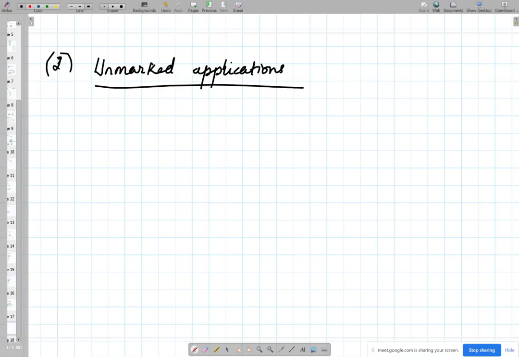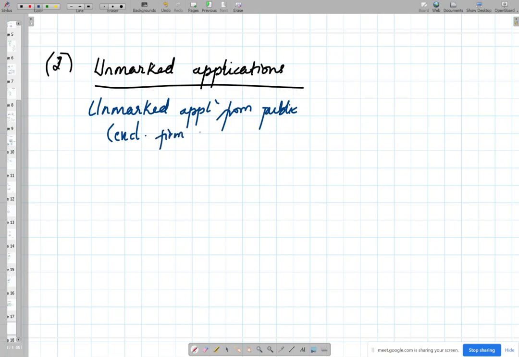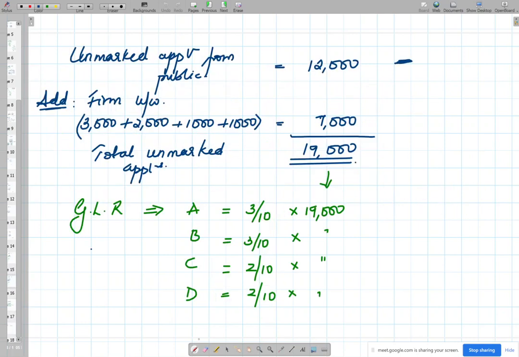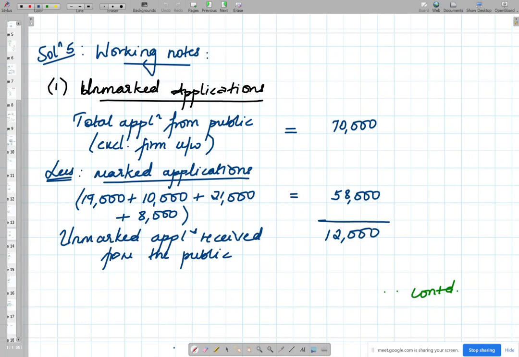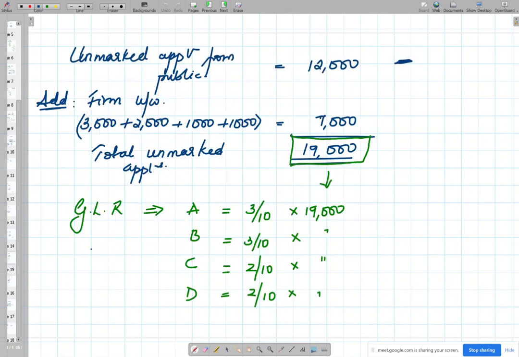Okay, so unmarked applications from public. In other words, they do not include or they are excluding under firm underwriting shares. Is this clear? So the problem tells us we don't have to calculate unmarked how we normally do. This is how we used to calculate unmarked: total applications received minus marked, you would get unmarked applications.